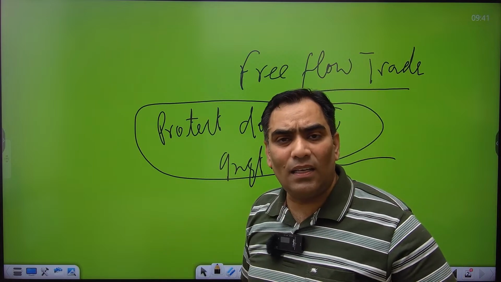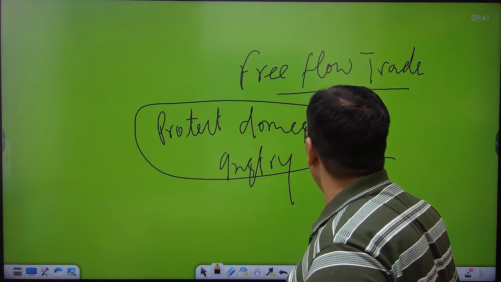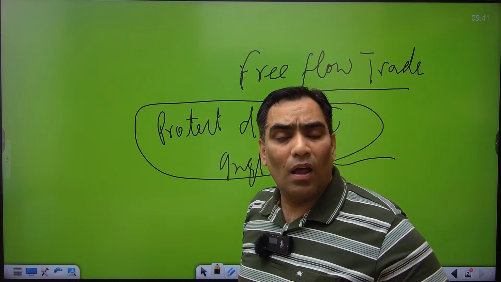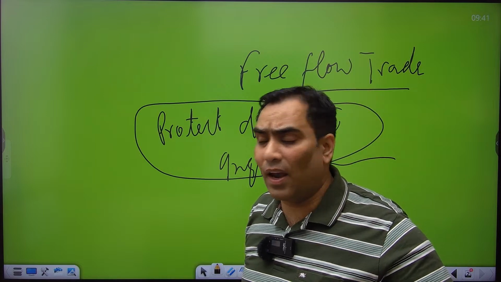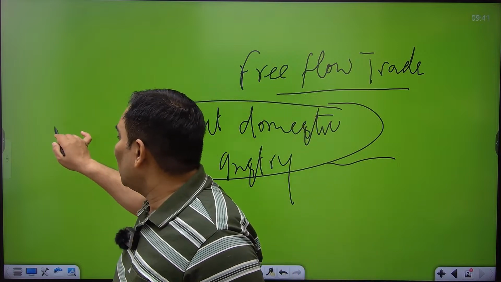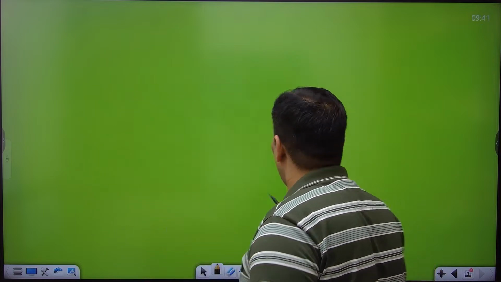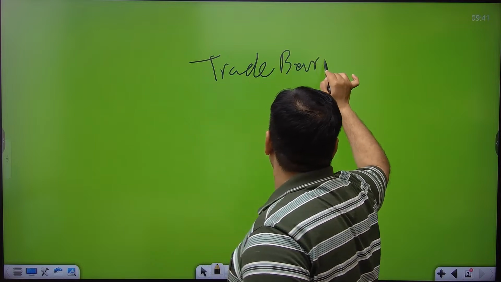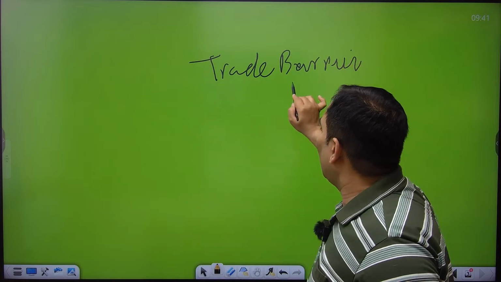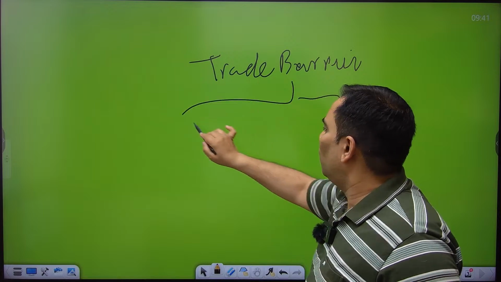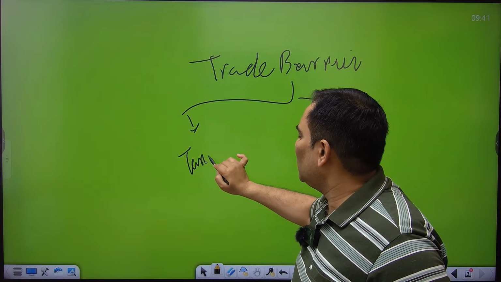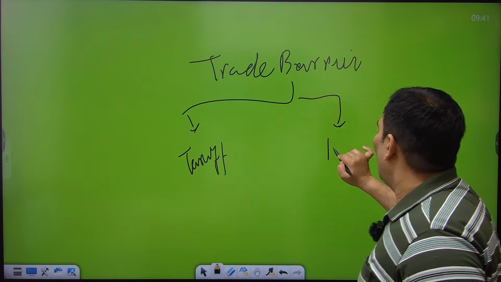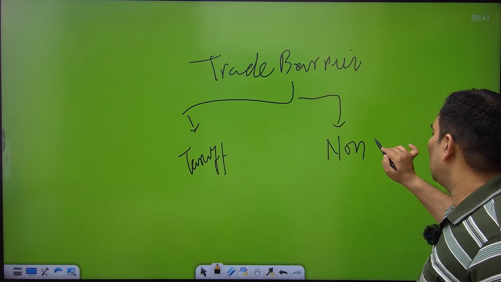As I said, these trade barriers restrict the free flow of trade, and they can be categorized under two categories. One is tariff trade barriers, the other is non-tariff trade barriers.